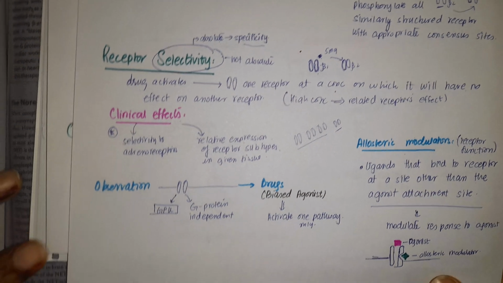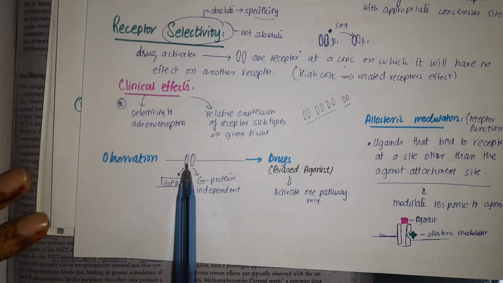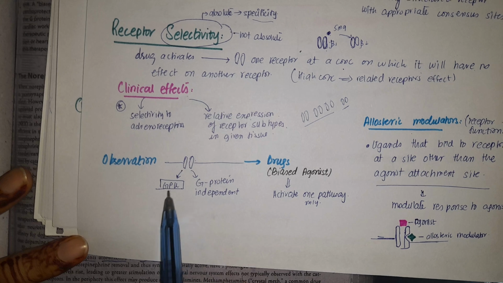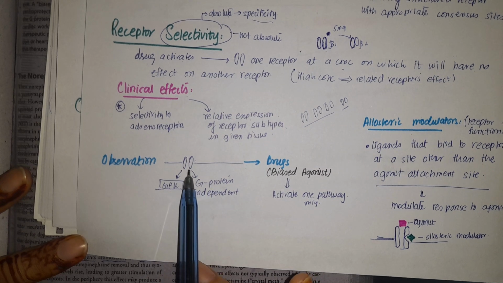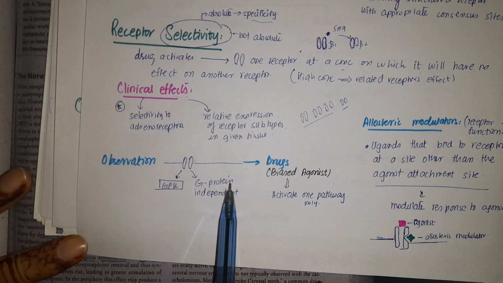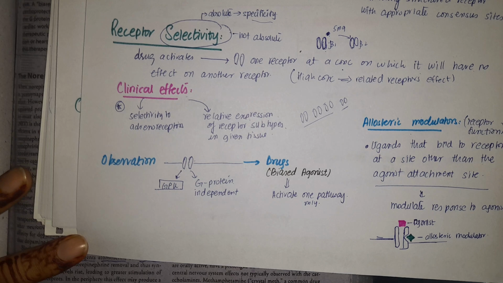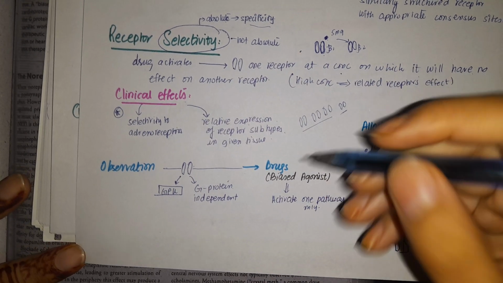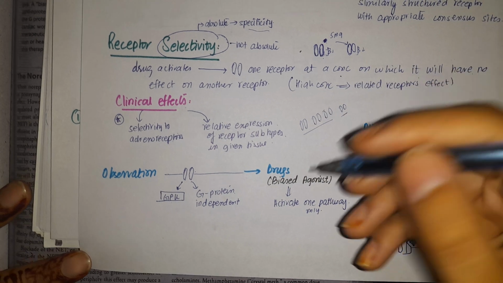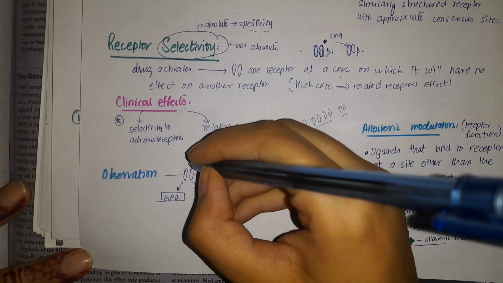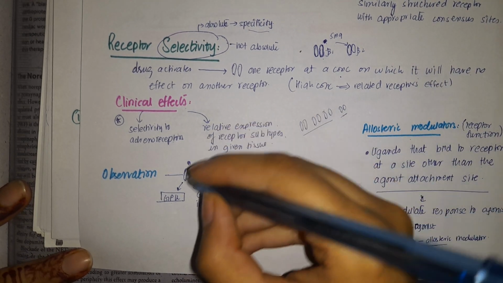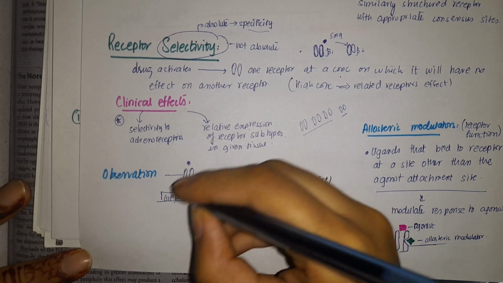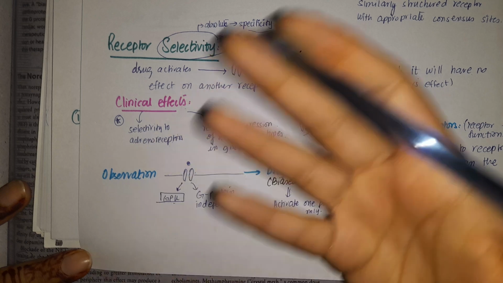Now, we made an observation that whenever there is a receptor attached to a G protein, it can function either by the G protein pathway or a G protein independent pathway. So it has both capabilities. They observed this and developed drugs which are biased agonists. Biased agonists are drugs that can activate only one pathway. For example, an agonist can activate only the G protein coupled pathway.